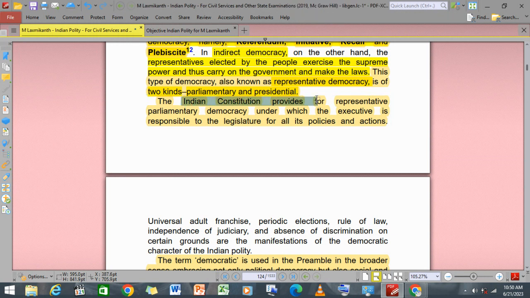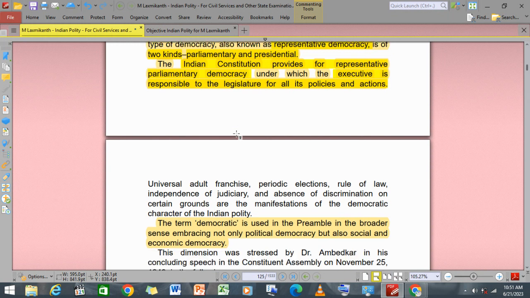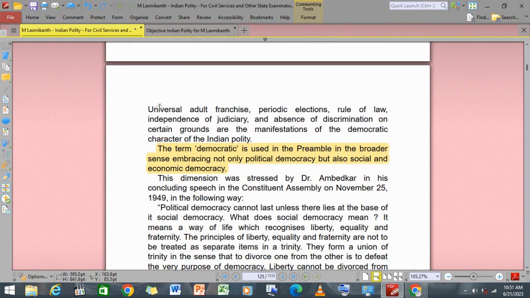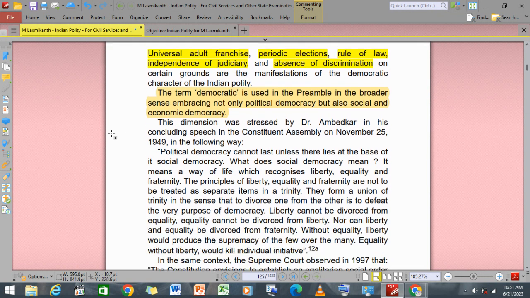Right, under which the executive is responsible to the legislature for all its policies and actions. Universal adult franchise and periodic elections, rule of law, independence of judiciary, and absence of discrimination on certain grounds are manifestations of the democratic character of the Indian polity.